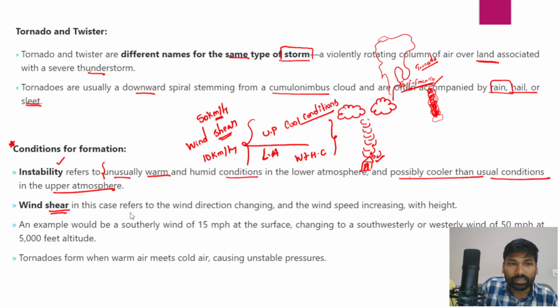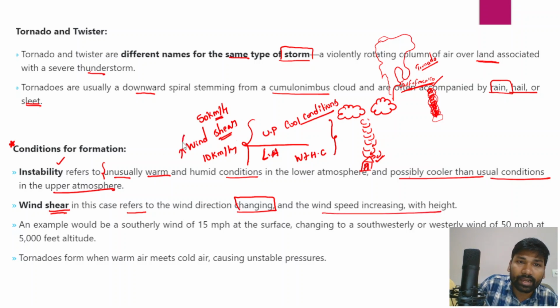So wind shear refers to the wind direction changing and wind speed increasing with height. With increasing height temperature declines, but wind speeds keep increasing, and the wind directions also keep changing, and that's how it favors the formation of twisters.